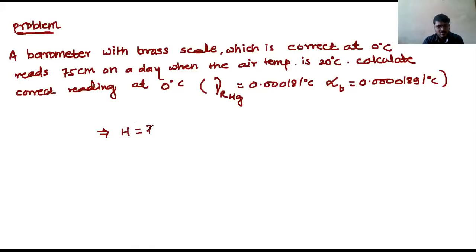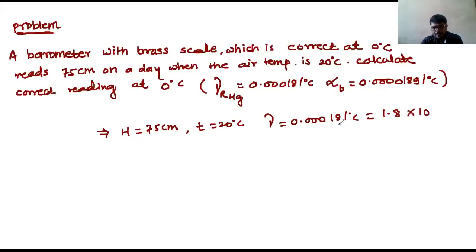H is how much here? 75 centimeter, height is given. After that temperature is given, T is equal to 20 degrees Celsius. Then gamma is given, yes, gamma is equal to 0.00018 per degree Celsius, which you can write like this also, 1.8 into 10 to the power minus 4 per degree Celsius, 1 2 3 4 comes, right? And after that what is given? Alpha also given, right.